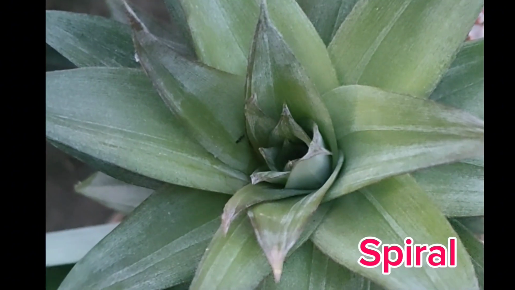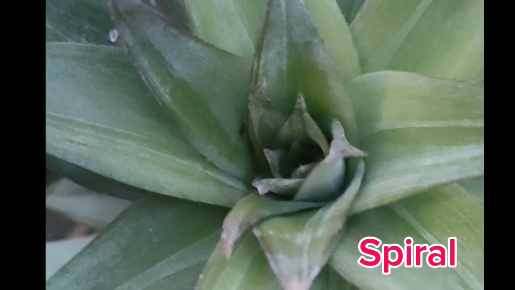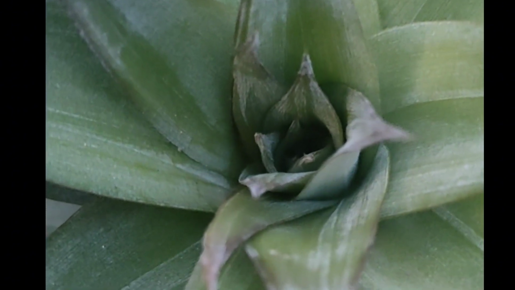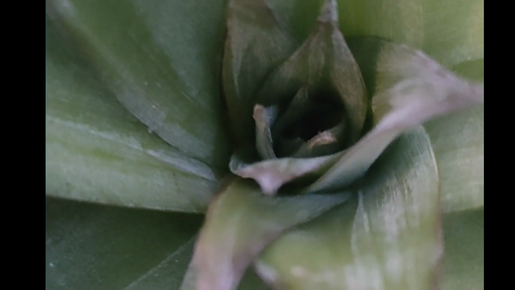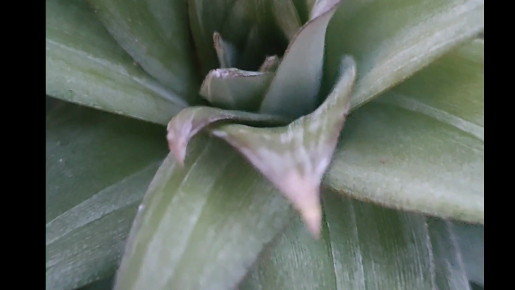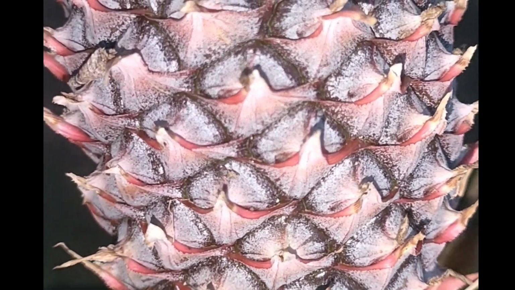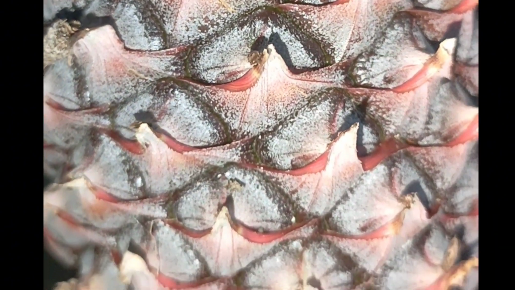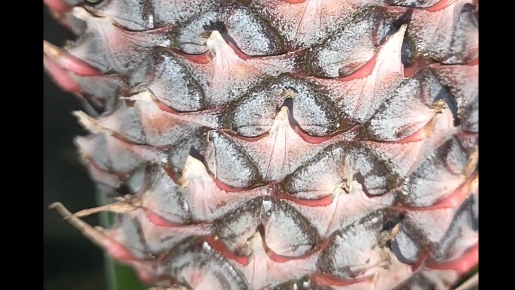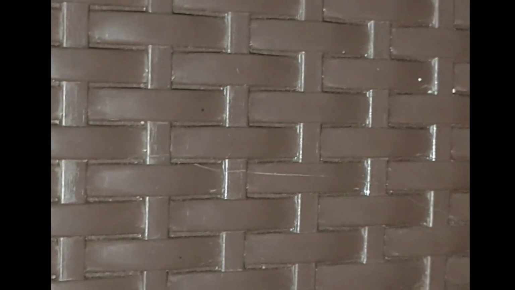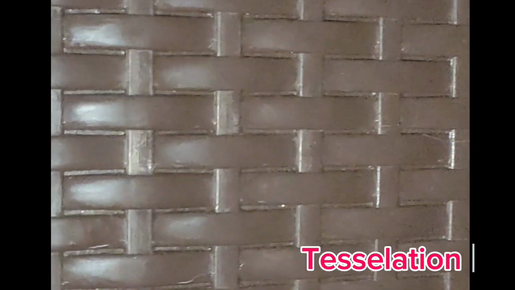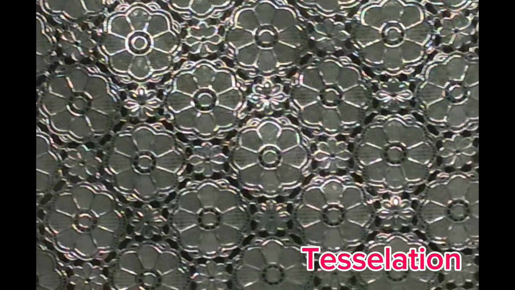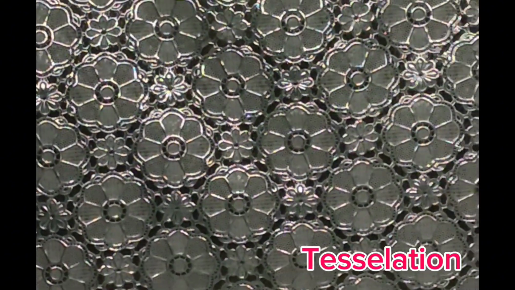The spiral on a pineapple surface often follows Fibonacci numbers, in which each number is the sum of the two preceding ones. Another pattern is tessellation. Just like the pineapple, its shapes fit together perfectly without gaps or overlaps, forming a repeating pattern. There are also tessellations that we can see in human-made products, where a pattern is repeated.